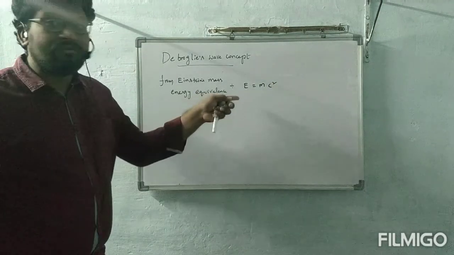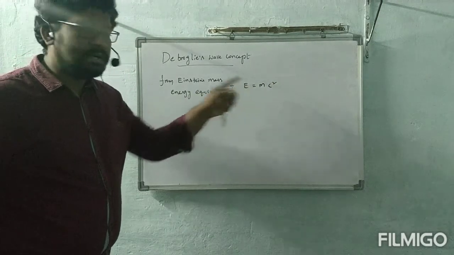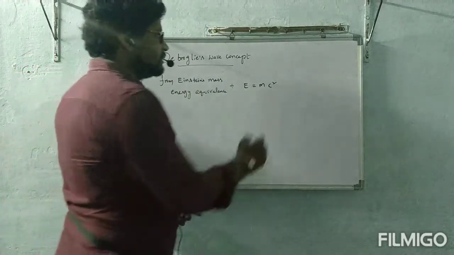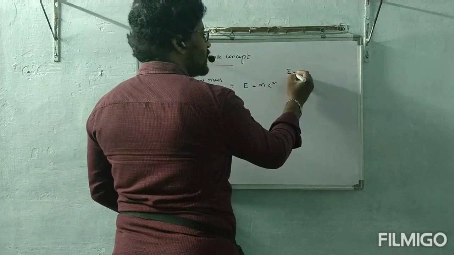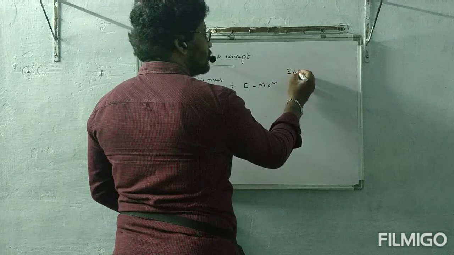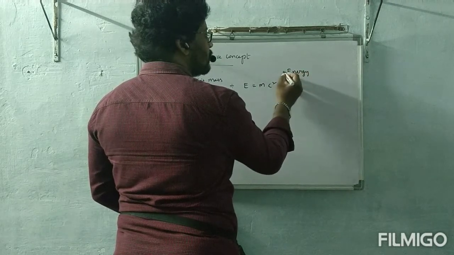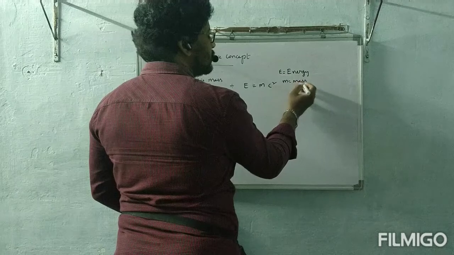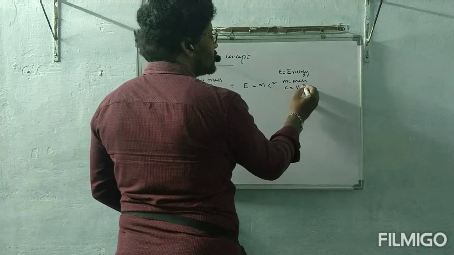This is a very well known formula for us. Here E is energy, m is mass, c is velocity of light.